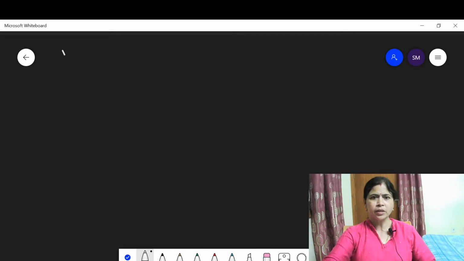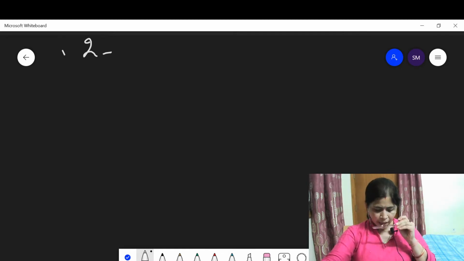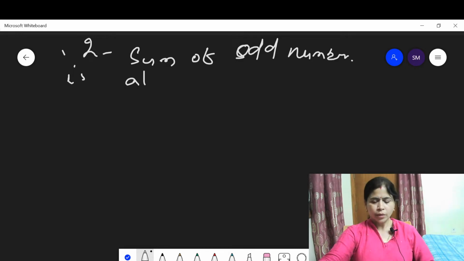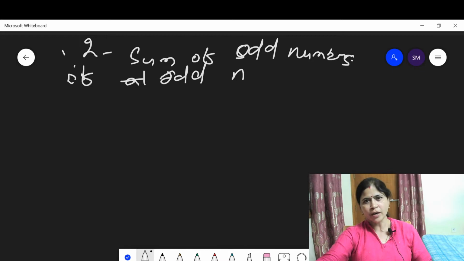The second property says that the sum of odd numbers of odd numbers is always an odd number.